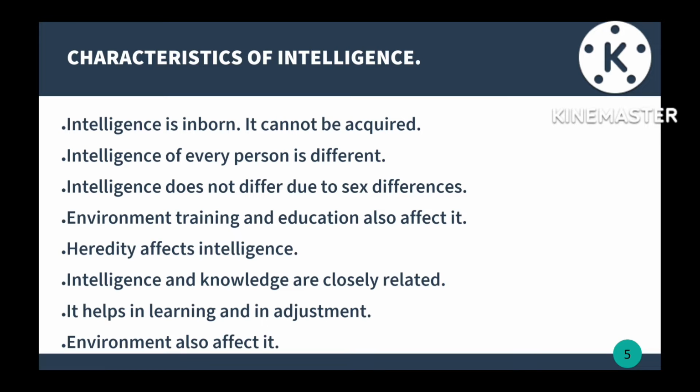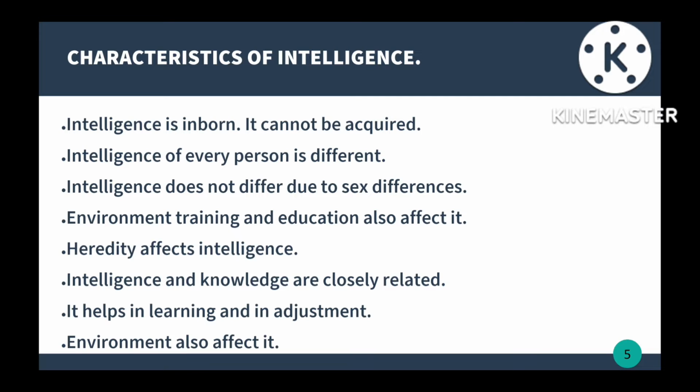The next is environment, training and education also affect it. Whatever training we are giving through education to the children can affect their intelligence. Heredity affects the intelligence. As we saw in the first characteristic, intelligence is inborn, so here heredity will definitely work. The next is intelligence and knowledge are closely related. Intelligence and knowledge are different, but they are closely related to each other. Not the same, but related to each other.